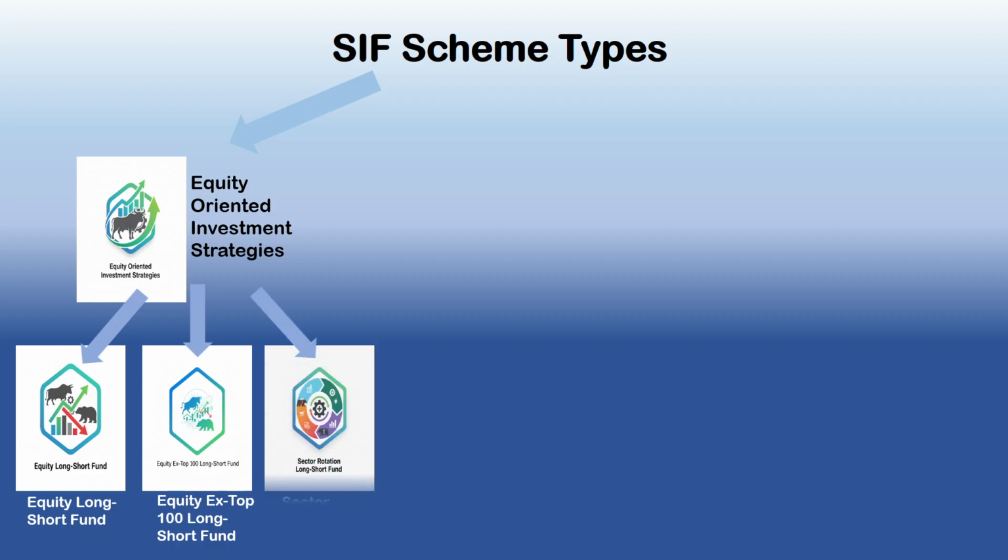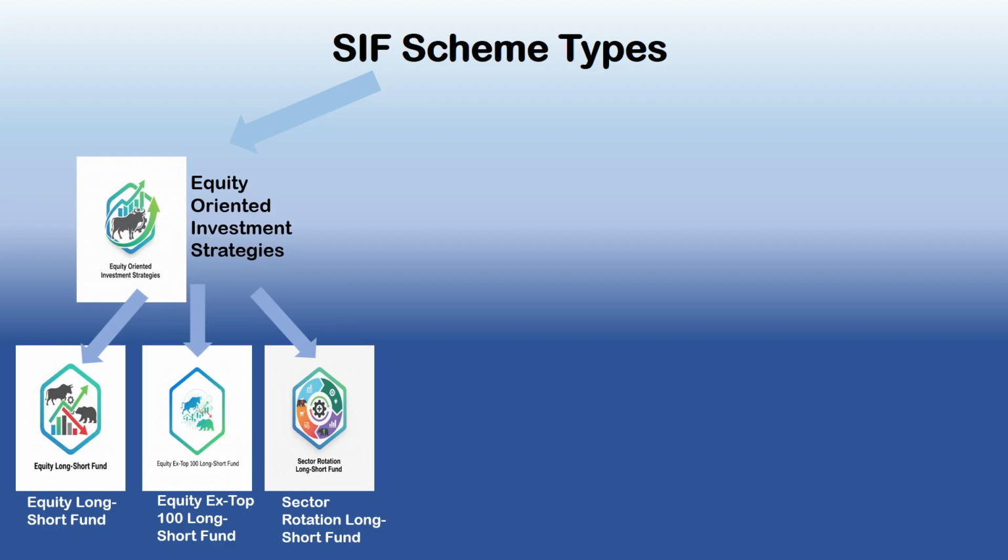And the third type of fund under this strategy is called the sector rotation long short fund. These types of funds invest a minimum of 80% in equity across a maximum of four sectors. It strategically rotates investment across sectors based on economic cycles and prospects, using shorting to manage sector specific risks. Okay, so these are the three types of funds under this first strategy.